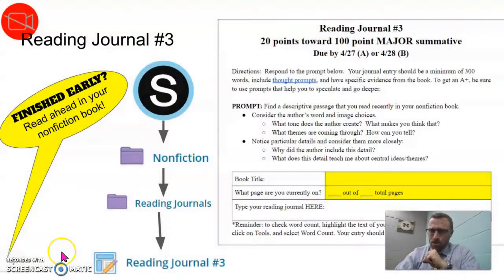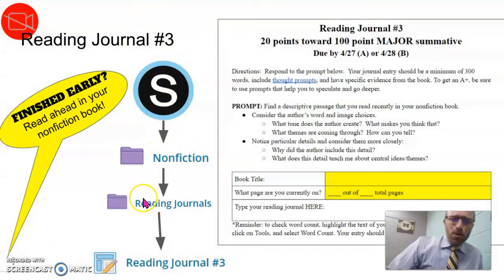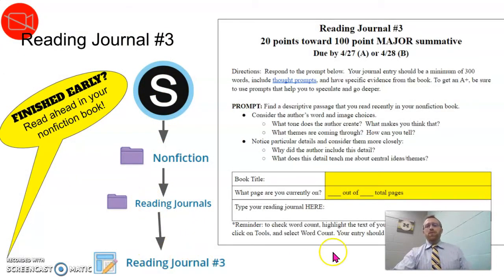Excellent. So now let's do that reading journal. If you go into Schoology, go into our purple nonfiction folder, look at our purple reading journal folder, and go to reading journal number 3, you will see this. The prompt says, find a descriptive passage that you read recently in your nonfiction book and pay close attention. Think about the author's word choice and images. What kind of tone does the author create, or what kind of theme? And if you notice, theme is highlighted.